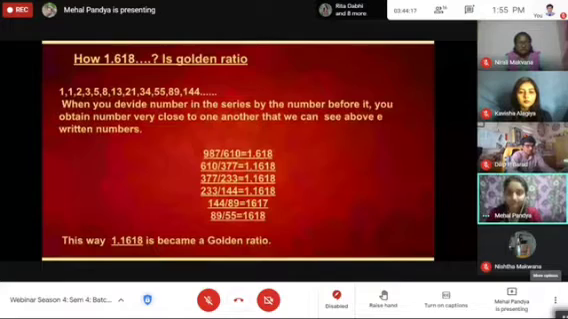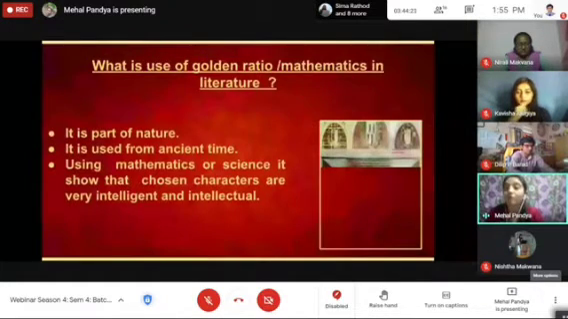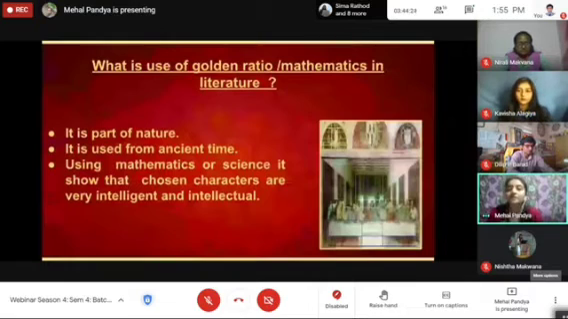After that, what is the use of golden ratio or mathematics in literature? As we know, it is a part of nature, and we can find it also in art and painting. Painting and mathematics are very much related with each other, and it has been used from ancient times, as I said, from Plato's time, and using mathematics for